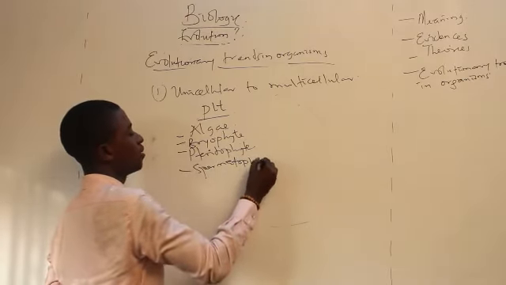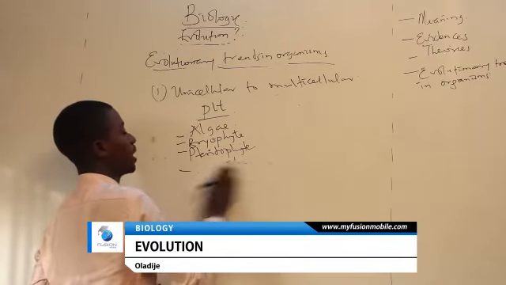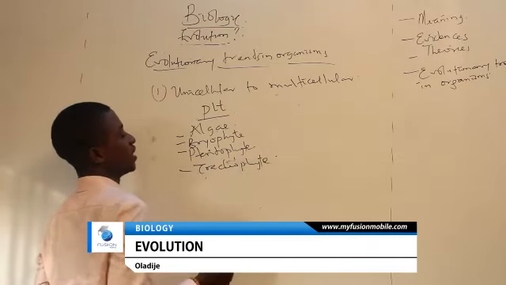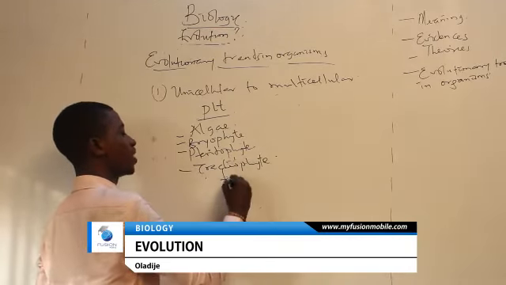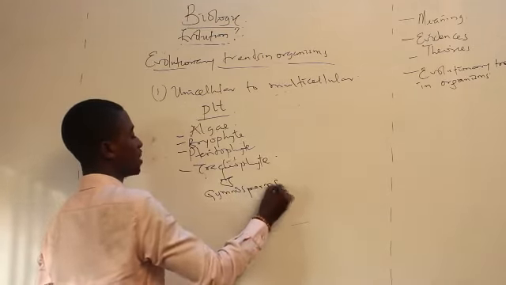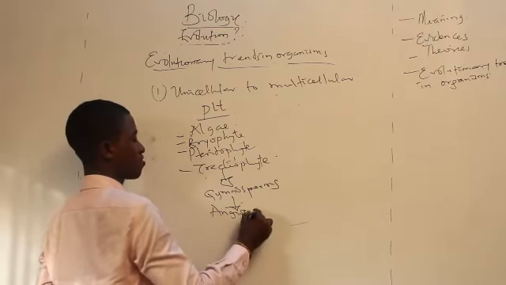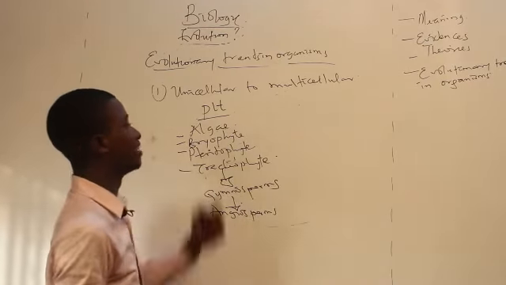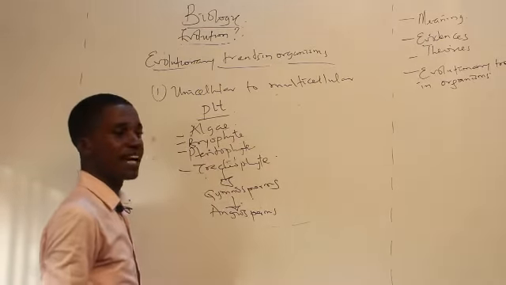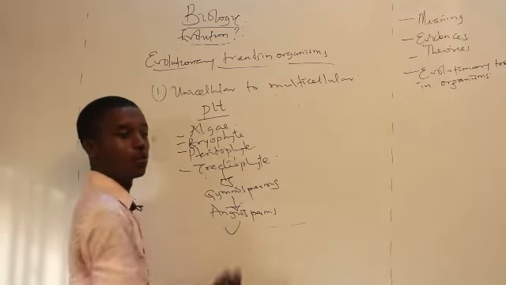Or basically, let's just call it the tracheophyte. And in this tracheophyte, we first came in contact with the gymnosperms. Then after this, we came across the angiosperms. So this is the evolutionary trend in plants. The algae are the simplest organisms, followed by bryophyte, pteridophyte, the tracheophytes, which are gymnosperms.